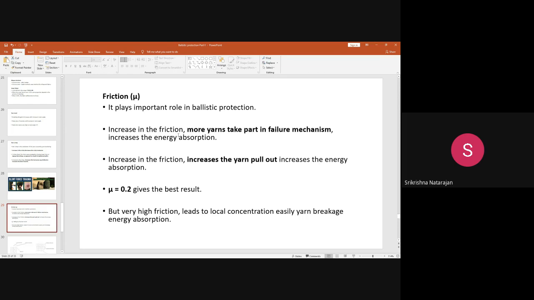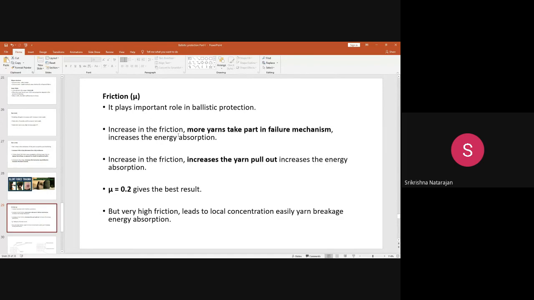And since more yarn is taking part, what happens when the projectile is striking the specimen? Yarn pull out takes place. Yarn pull out is very important in the energy absorption. It increases the energy absorption. So yarn pull out is a desirable feature, you can say, of the friction.